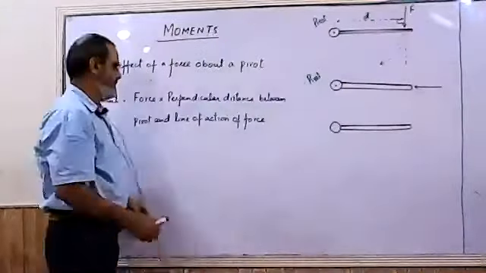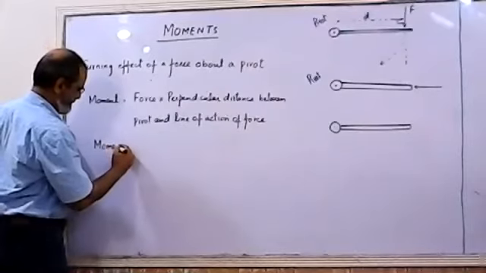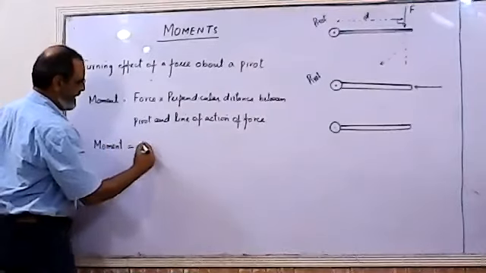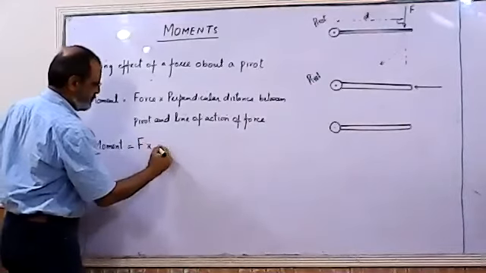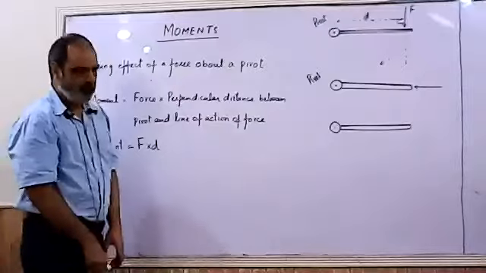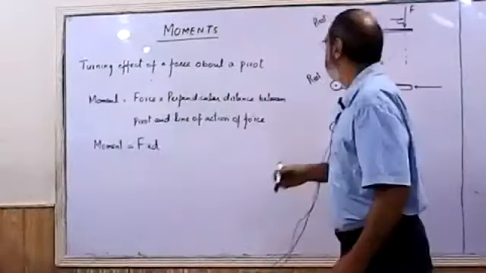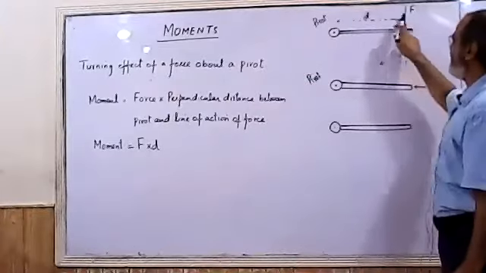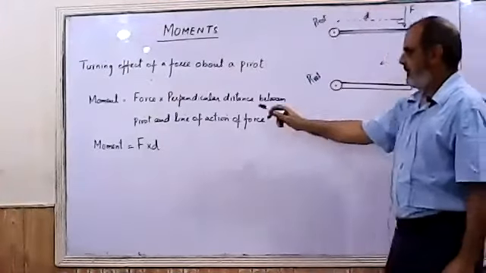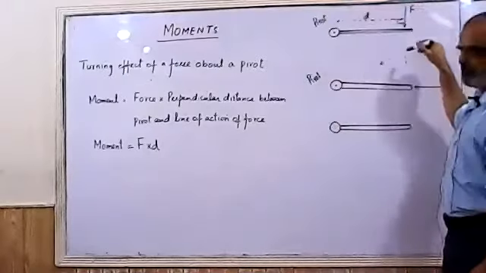So moment, we can say, is given by F into D. So F is a force which we are applying on this rod, and D is the perpendicular distance between pivot and line of force.